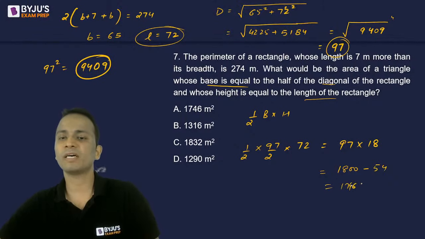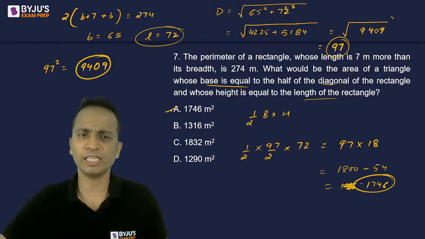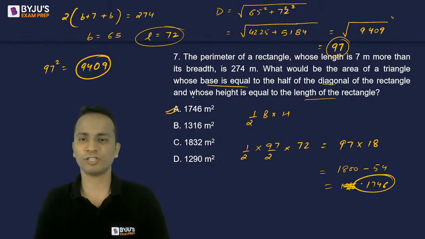1746 will be the correct answer for this question. Okay, practice the calculations a little and you will become fast. 1746 is the correct answer for this question.